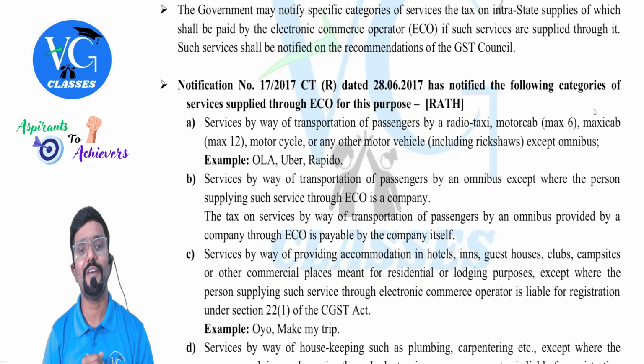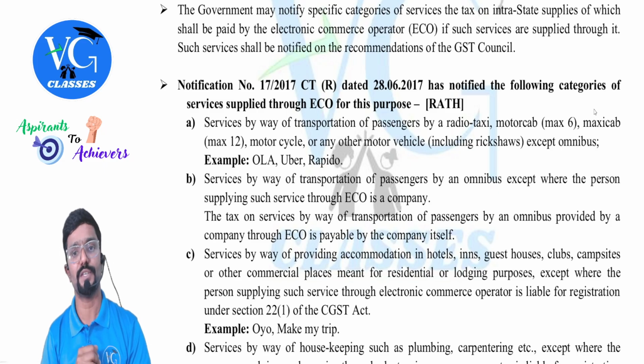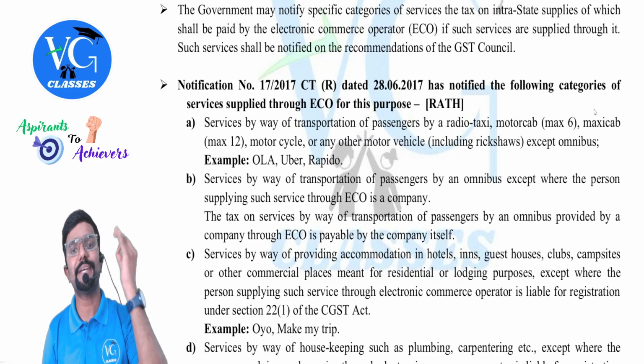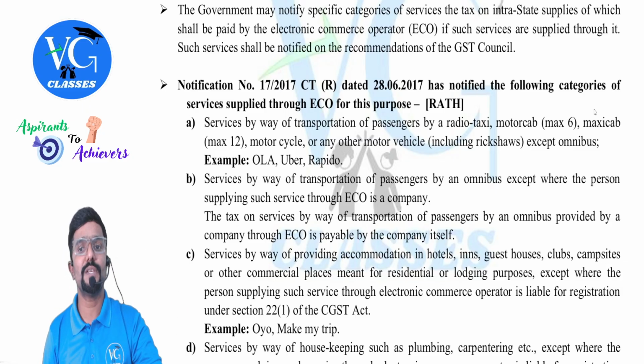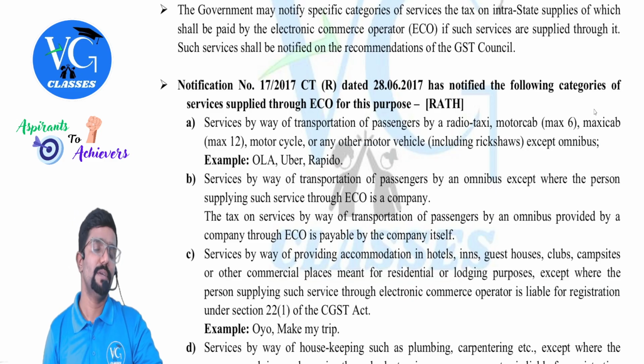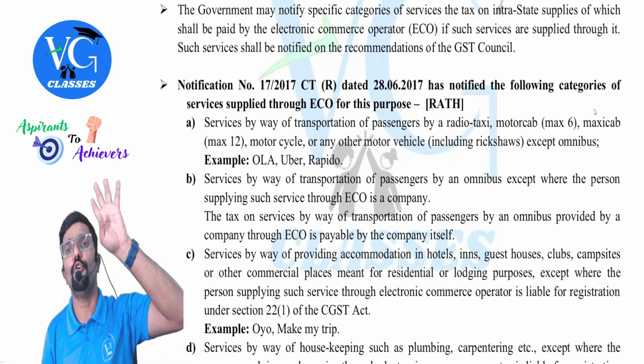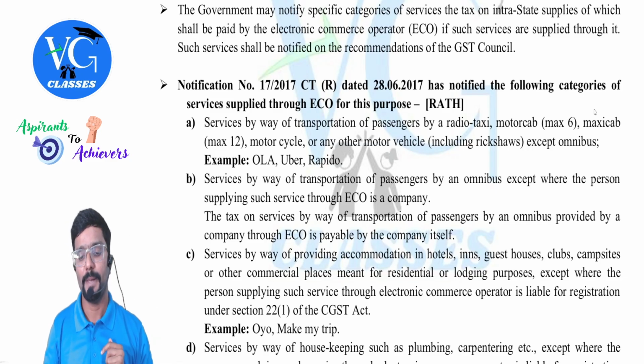The government may notify specific categories of services, the tax on intrastate supplies of which shall be paid by the electronic commerce operator, if such services are supplied through it. Such services shall be notified on the recommendation of the GST Council. Have they notified? Yes, 4 services they have notified, guys. Sir, how does this work? It is simple.